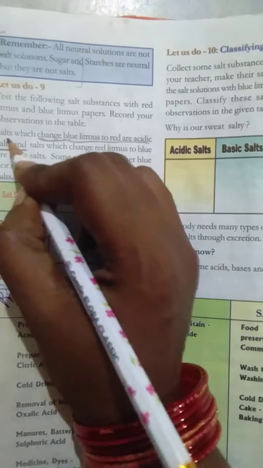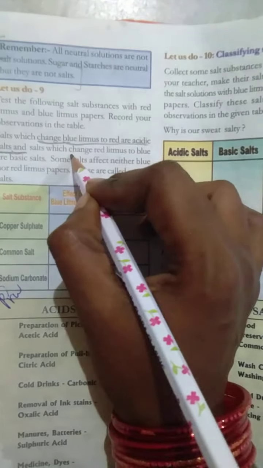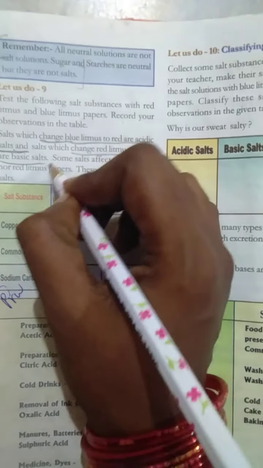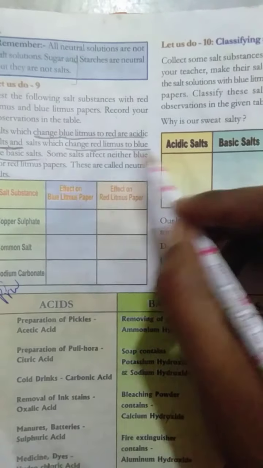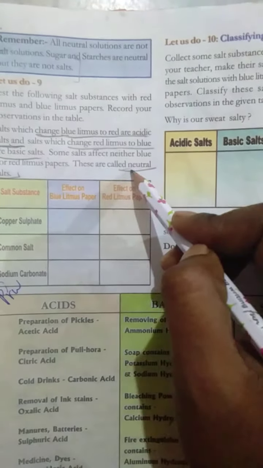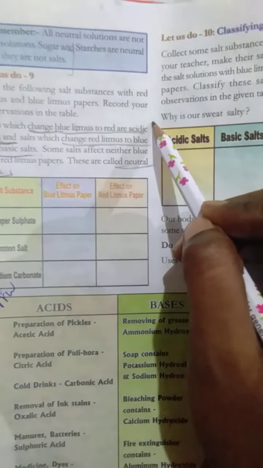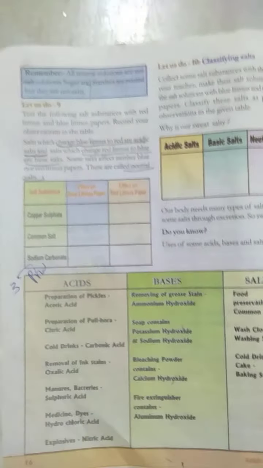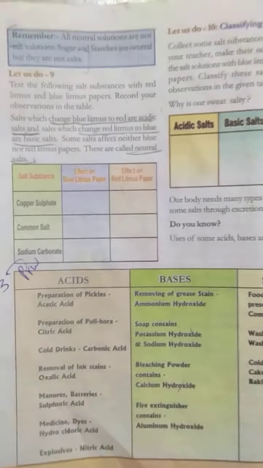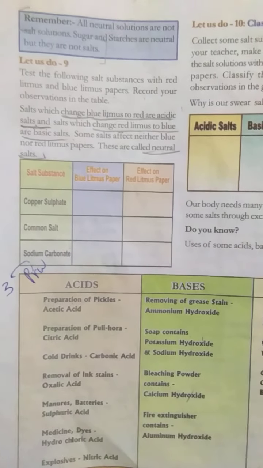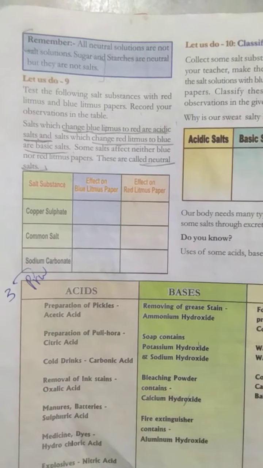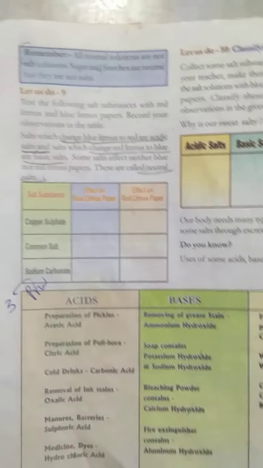acidic salt. Okay, acidic salts. The change of red litmus to blue litmus, that is nothing but a basic salt. Okay, some salts affect neither blue nor red litmus paper, those are neutral salts. Okay, when blue litmus changes to red litmus, that is an acidic salt, and the color change from red litmus to blue litmus, that is a basic salt. If the litmus paper doesn't change any color, that is nothing but a neutral salt.